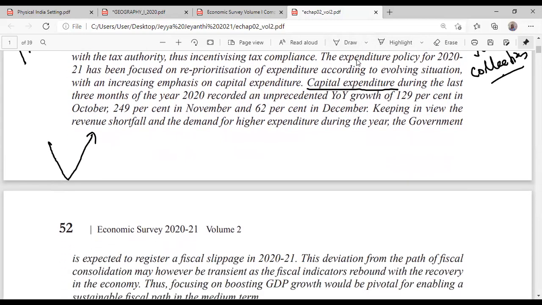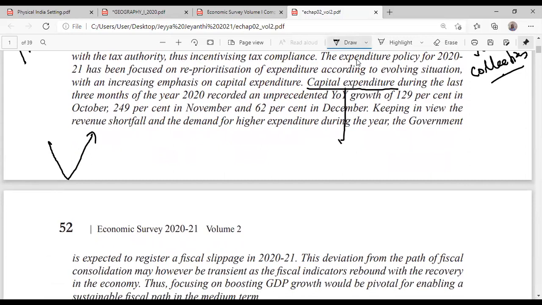Capital expenditure means those expenditures which are creating assets. Write down: those expenditures which are creating assets. Government is spending more on asset creation.